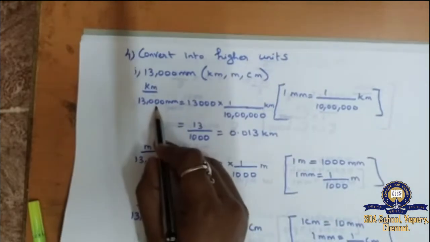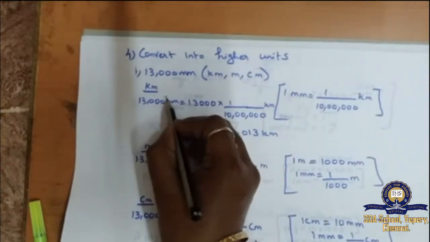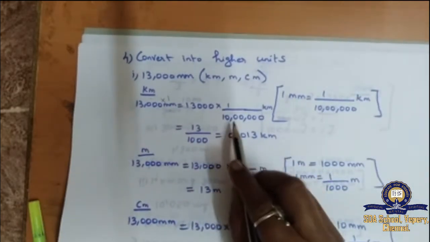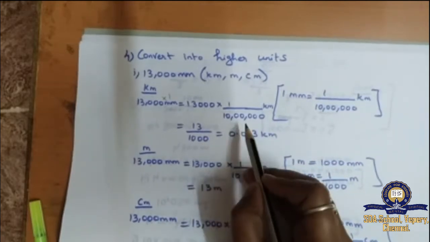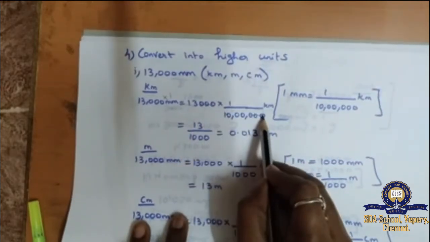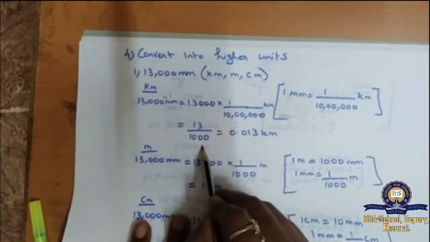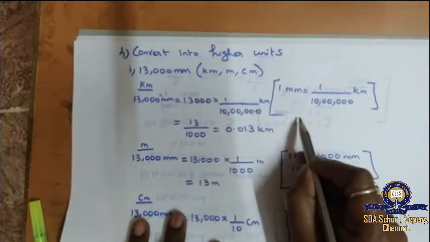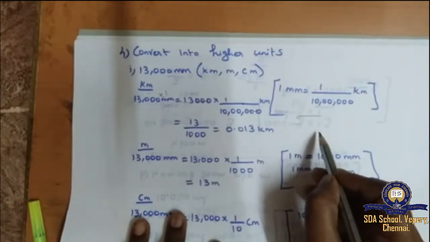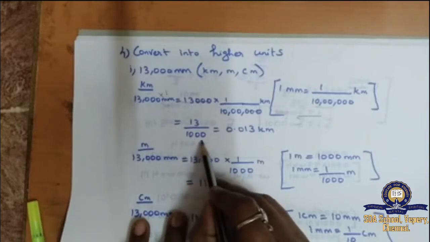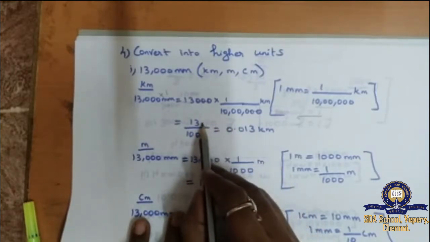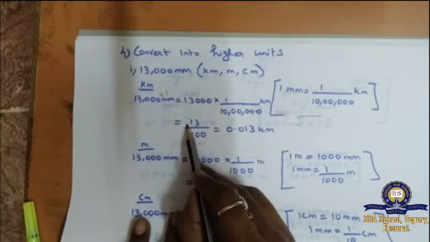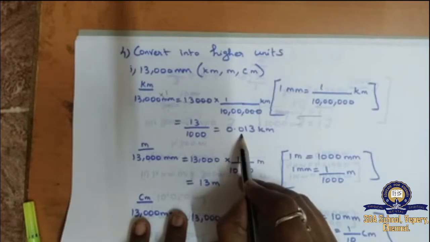That means you can write here 13,000 into 1 millimeter. Instead of 1 millimeter, I can write 1 divided by 10 lakh kilometer. After that, we can cancel 3 zeros. So 13 divided by 1000 will be there. You can divide and find it, or else if it is 3 zeros, the decimal point can be moved in the numerator. Once 3 zeros, 1 2, again one more number should come, so that 0 can be written, point and 0.